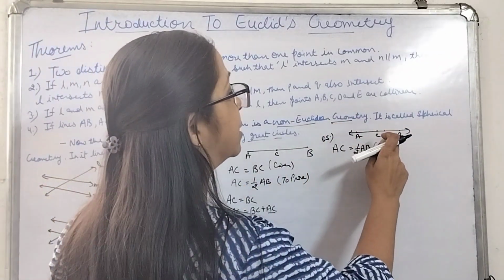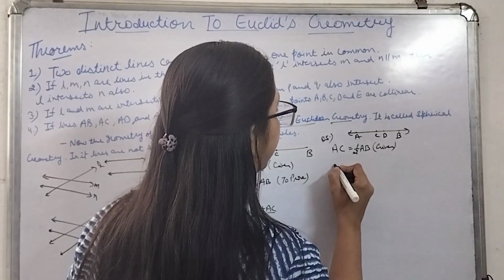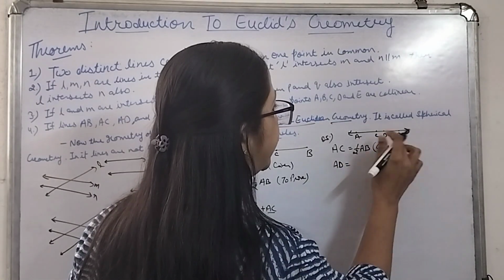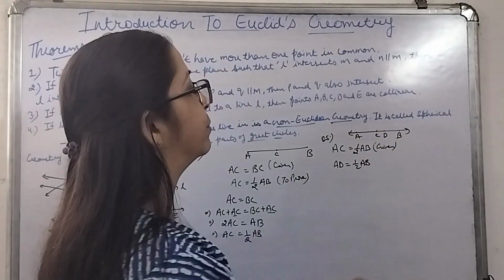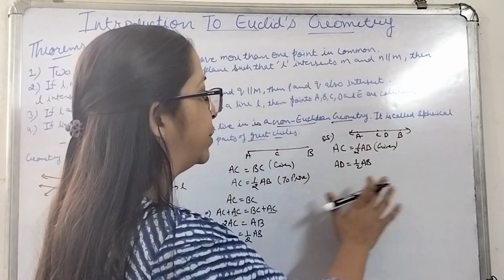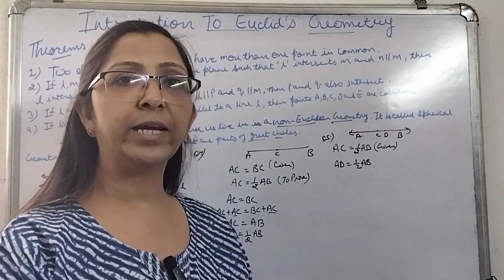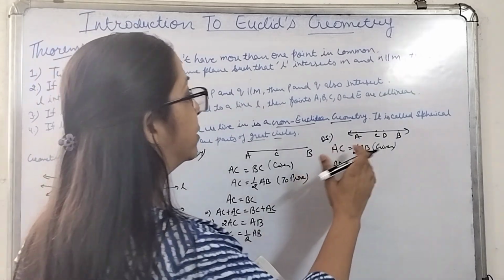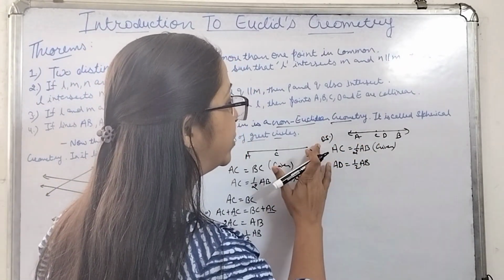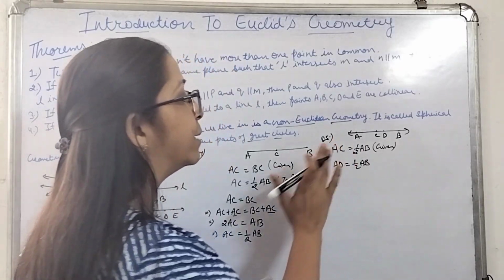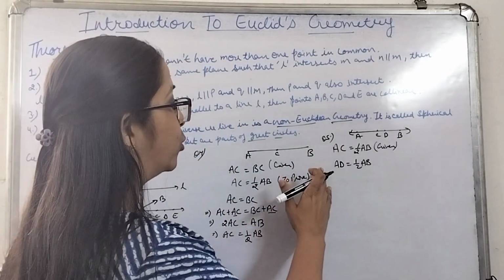Now, if D is the midpoint of AB, in that case AD will be equivalent to half of AB. And if there are two things which are equivalent to equals, then they both are even equals.